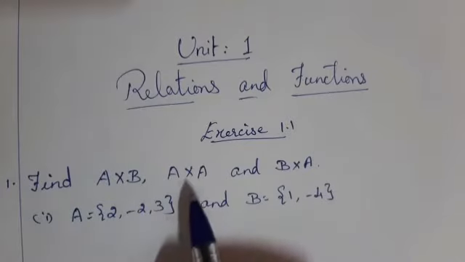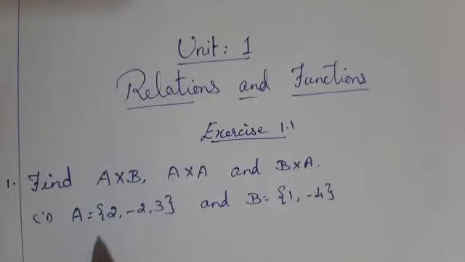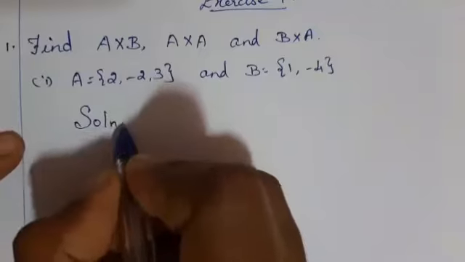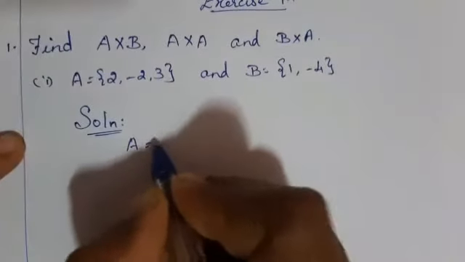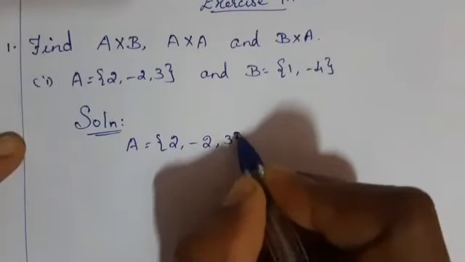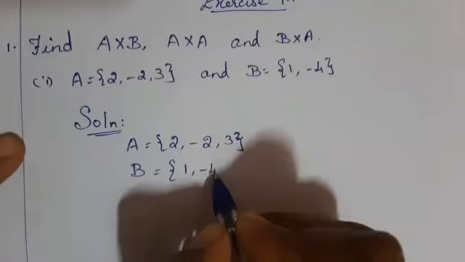Find A cross B, A cross A and B cross A. Two sets are capital A is equal to {2, -2, 3}, capital B is equal to {1, -4}. First write the sets. Capital A is equal to 2 comma minus 2 comma 3. Capital B is equal to 1 comma minus 4.